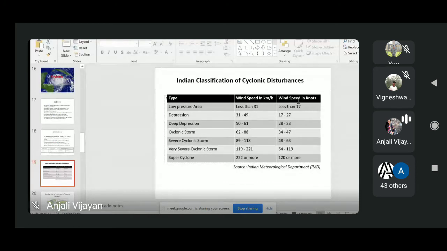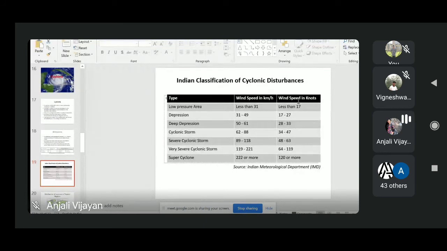In the Indian classification, cyclones can be divided into low pressure area, depression, deep depression, cyclonic storm, severe cyclonic storm, very severe cyclonic storm, and super cyclone. Here I have given the wind speed limits also. If the wind speed is less than 31 kilometers per hour, we simply call it a low pressure area. If it is between 31 and 49 kilometers per hour, we call it a depression.